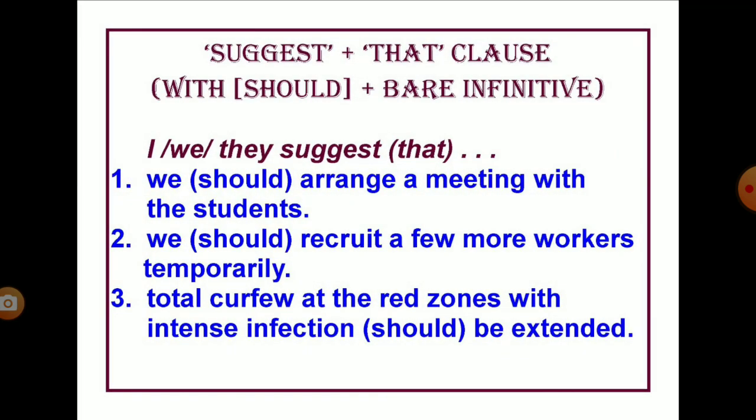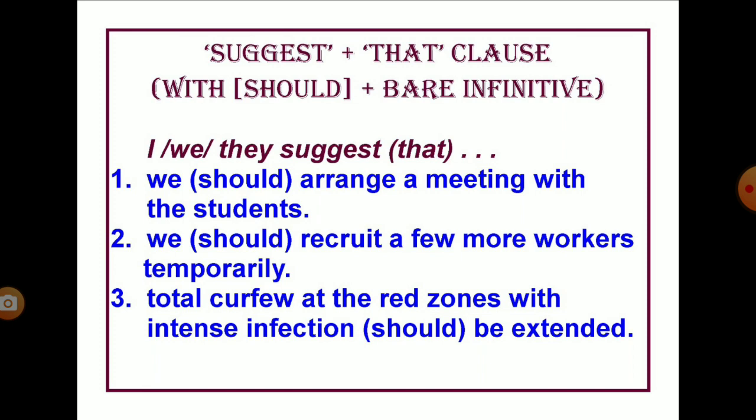The other way is to use the suggest followed by a that clause. Already we have seen this in one of our sessions. So here are three examples of the use of suggest and a that clause to make a suggestion. The point you have to note here is you can use the conjunction that in the that clause and also the modal should in that clause, or you can omit them also.